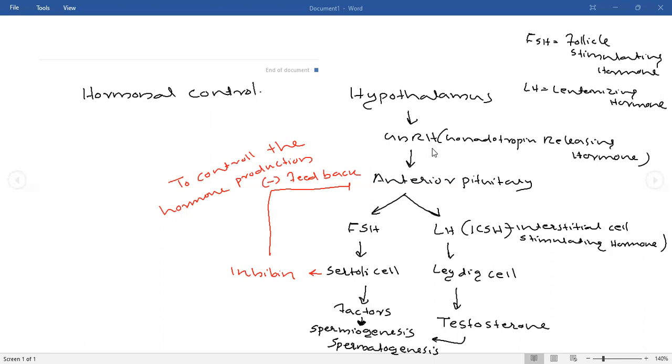Positive feedback means whenever the child is sucking the nipple, the message will be sent to the hypothalamus to release more prolactin. Prolactin is the milk producing hormone. Whenever the baby is trying to suck the nipple, it sends a message. I am explaining this only to tell about the positive feedback mechanism. Positive feedback means whenever the child is continuously trying to get milk, it sends a message to the central nervous system to produce more milk producing hormone.